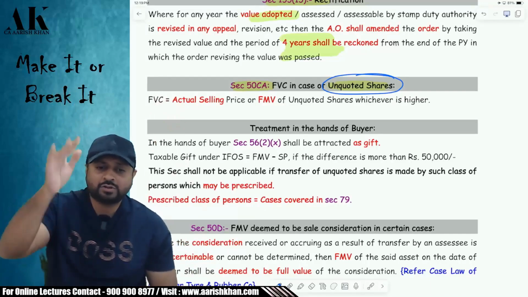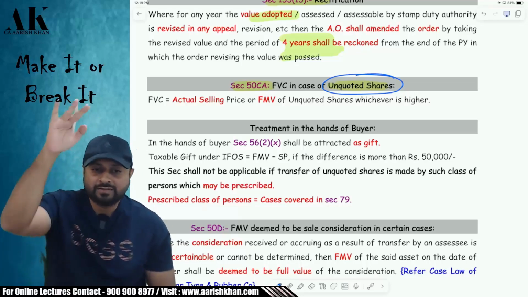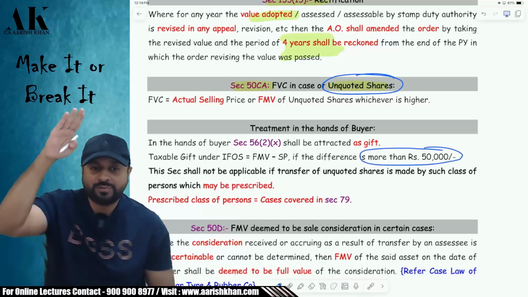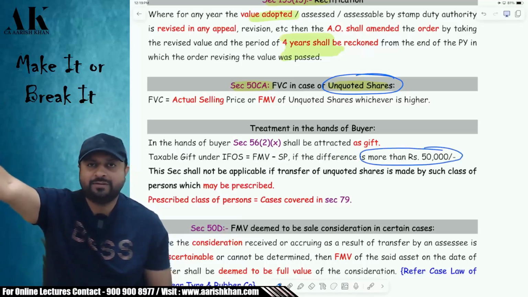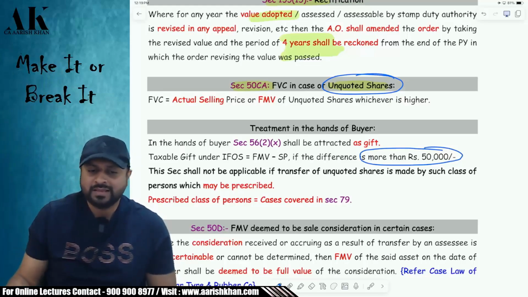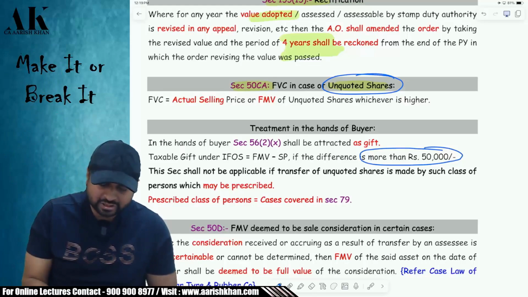If the buyer is also buying at a lower price, do you remember that? If the buyer is buying at a lower price and if the difference is more than 50,000 rupees, then the buyer will also be liable for what? Income from other sources. Are you clear or not? In some specified cases, this section is not applicable.